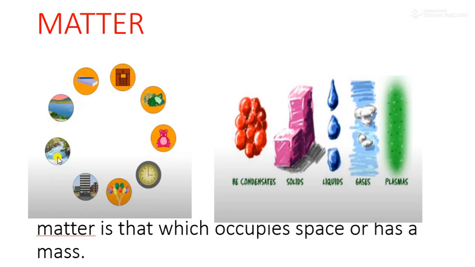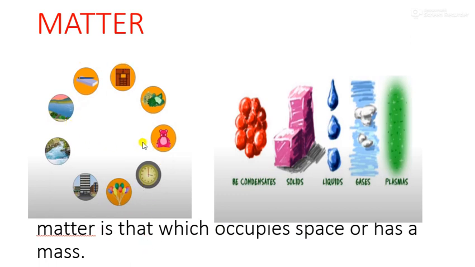Mass means weight. Air also, when we blow a balloon, takes the balloon's shape. That means it occupies space and becomes heavier. So matter is that which occupies space or has mass.